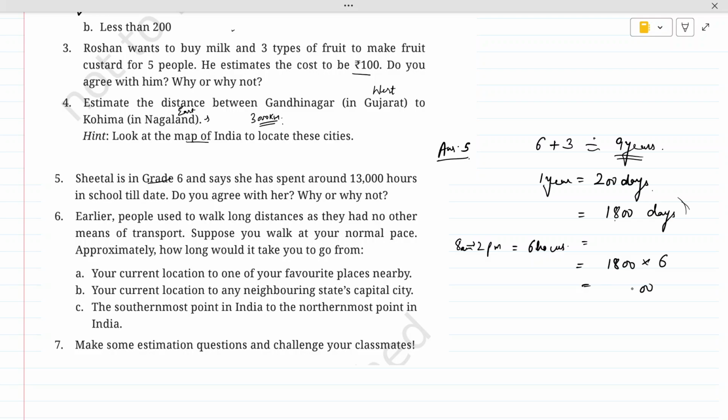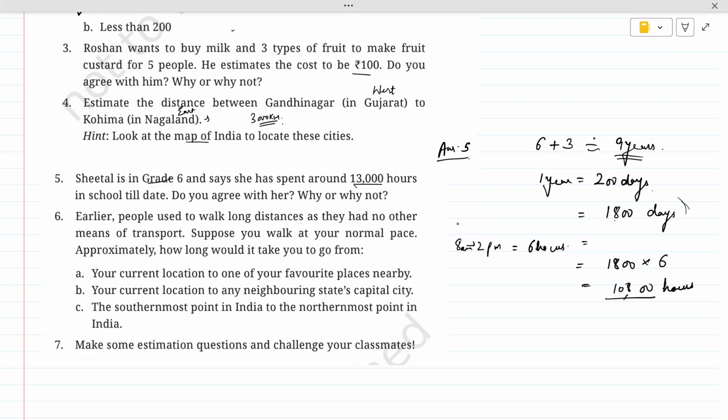This will give us 10,800 hours. So till now, starting nursery to class 6, she has gone around 10,800 hours to school, which is less than 13,000 hours. So this is not true. She has gone less than 13,000 hours to school.